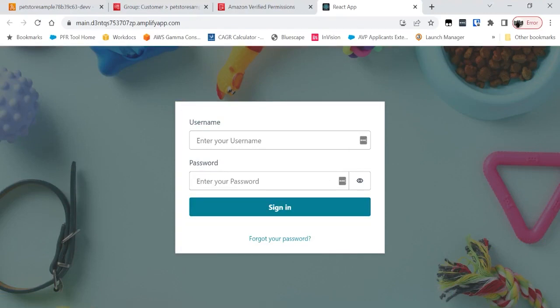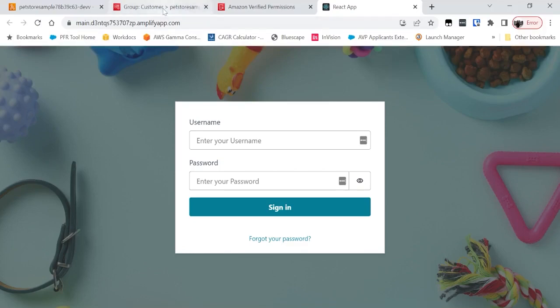Okay, so this makes sense. There are a set of customers who can do certain actions in the app. The other thing I want to quickly demonstrate is this concept of roles. Roles are a very intuitive way to think about permissions that we see very often used in a workplace environment. In a very simplistic world, roles map to your job function. So I wanted to build a quick demo where I have a role called store owner role, which is allowed to view all orders in a store. Okay.